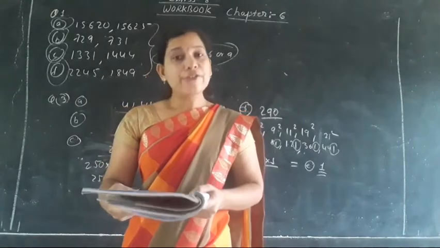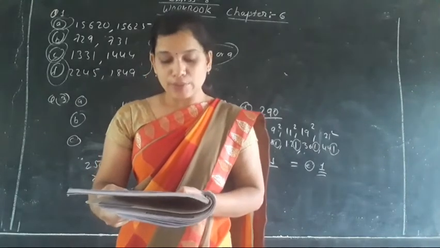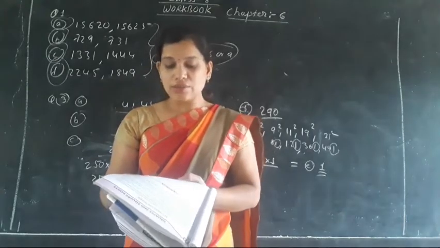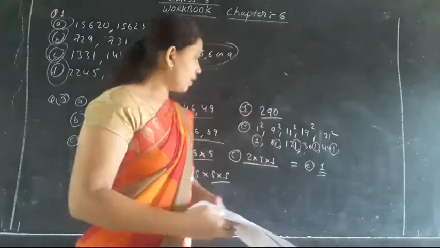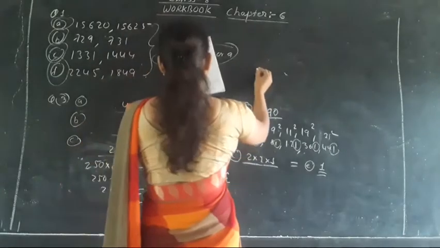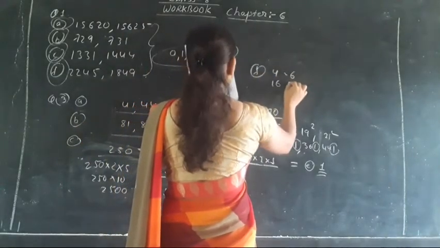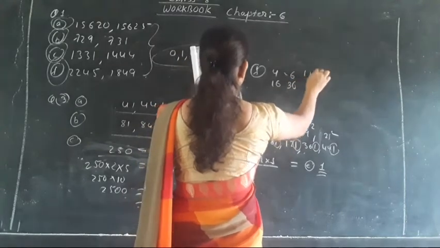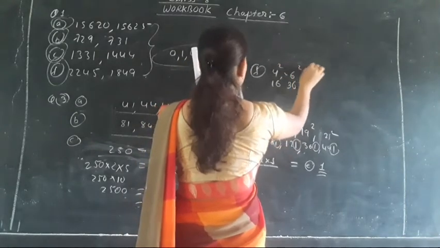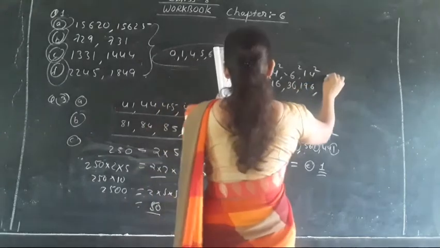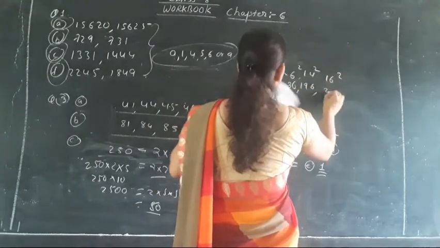Moving toward the F part question, the square of number 4, 6, 14, 16 ends with the digit. That means again one digit you have to tell. So again I can say, what will be the square of 4? 4 square is 16. 6 square is 36. 14 square, मतलब उसको डबल बार मल्टीप्लाई करना है, 196. ओके. And 16 square is 256.